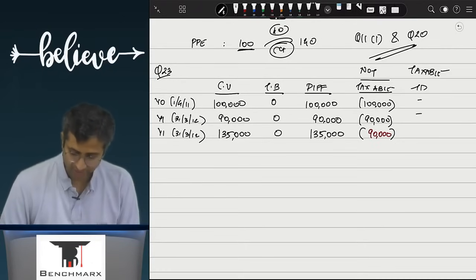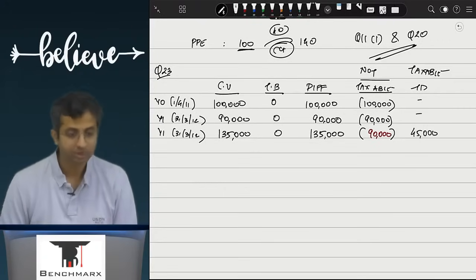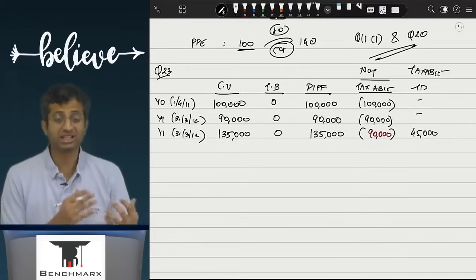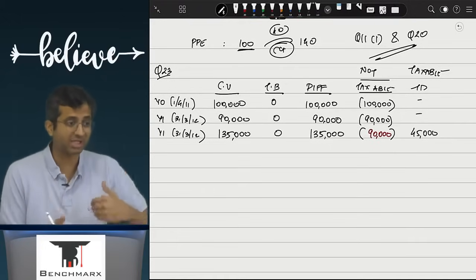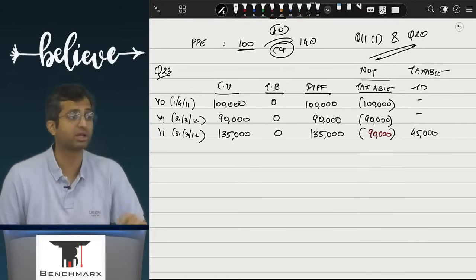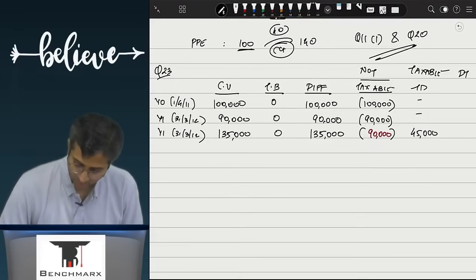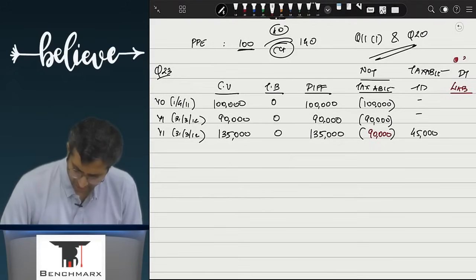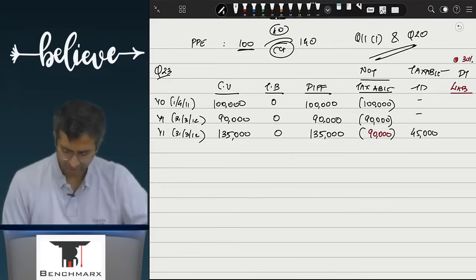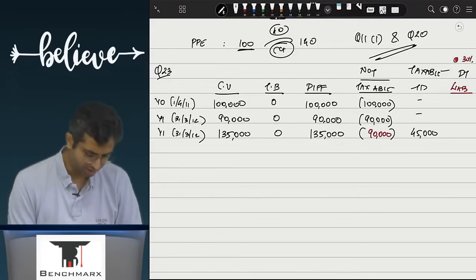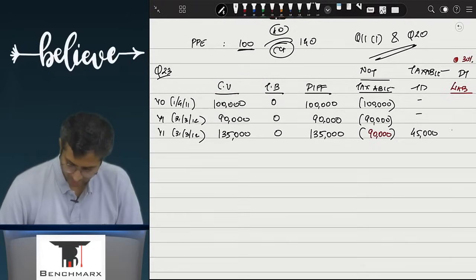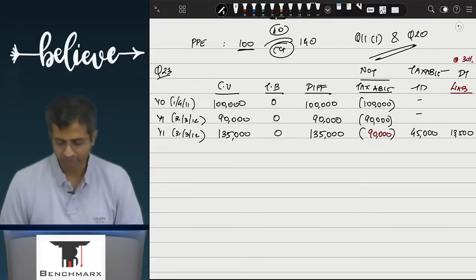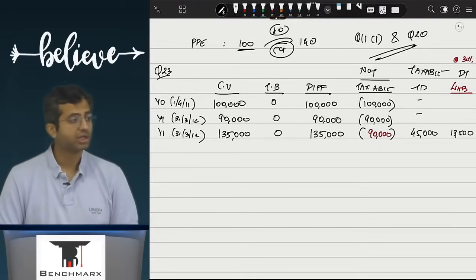What you will less is going to be 90, and hence if I see the taxable temporary difference, the taxable temporary difference in the first two cases was nothing. Now the taxable temporary difference is how much? 45. This is the taxable temporary difference, right? Because the carrying value is greater than the tax base, so this will create a deferred tax. Deferred tax what? Liability. What is the tax rate given? At the rate of 30%. So 45,000 into 30% comes to what? 13,500. Are we clear with this?